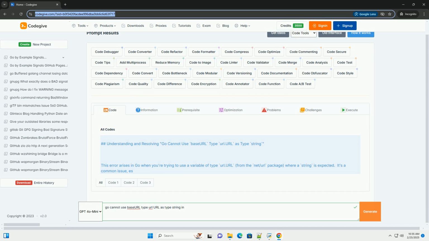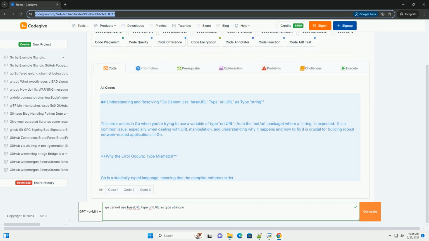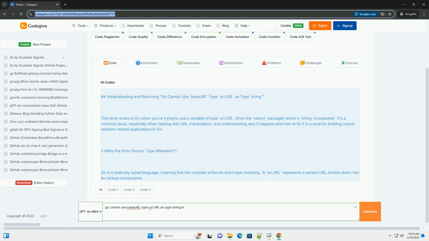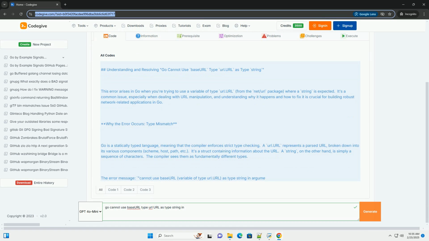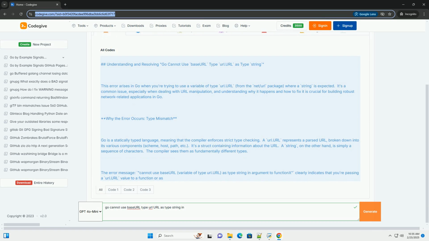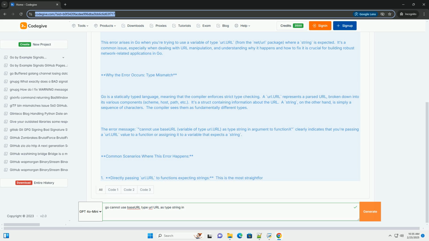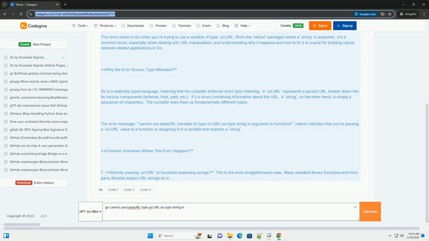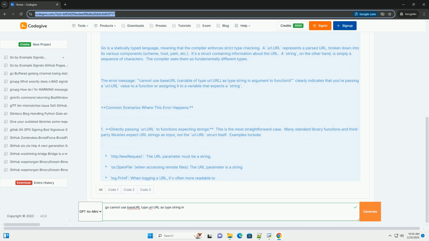Understanding and resolving the Go error "cannot use base URL (type url.URL) as type string". This error arises in Go when you're trying to use a variable of type url.URL, from the net/url package, where a string is expected. It's a common issue, especially when dealing with URL manipulation, and understanding why it happens and how to fix it is crucial for building robust network-related applications in Go.